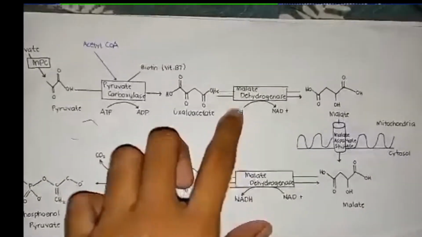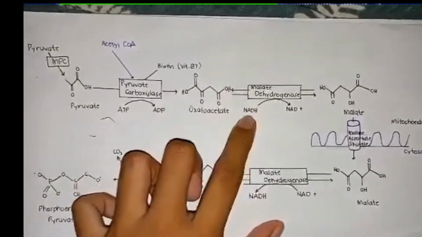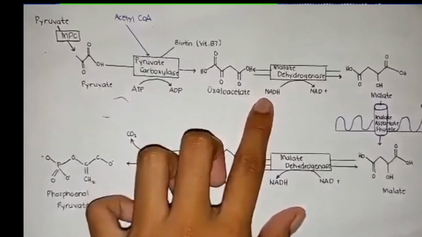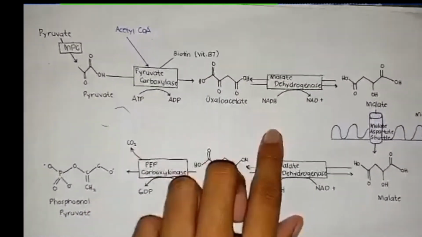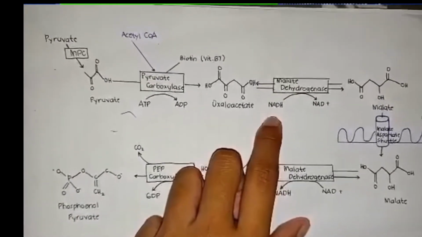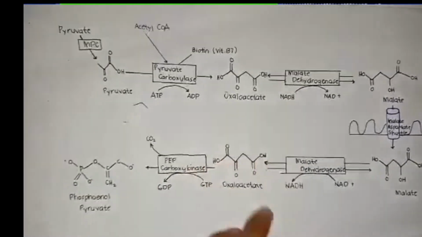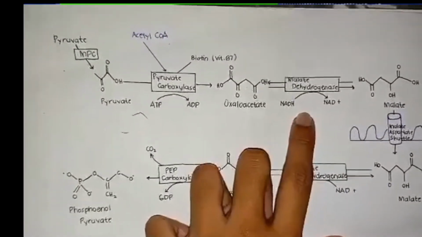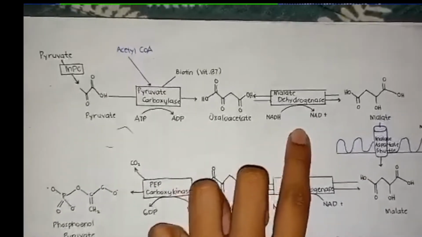The cofactor for this enzyme is NADH, since the mitochondria has a higher level of NADH. So this NADH will be utilized to form NAD+.